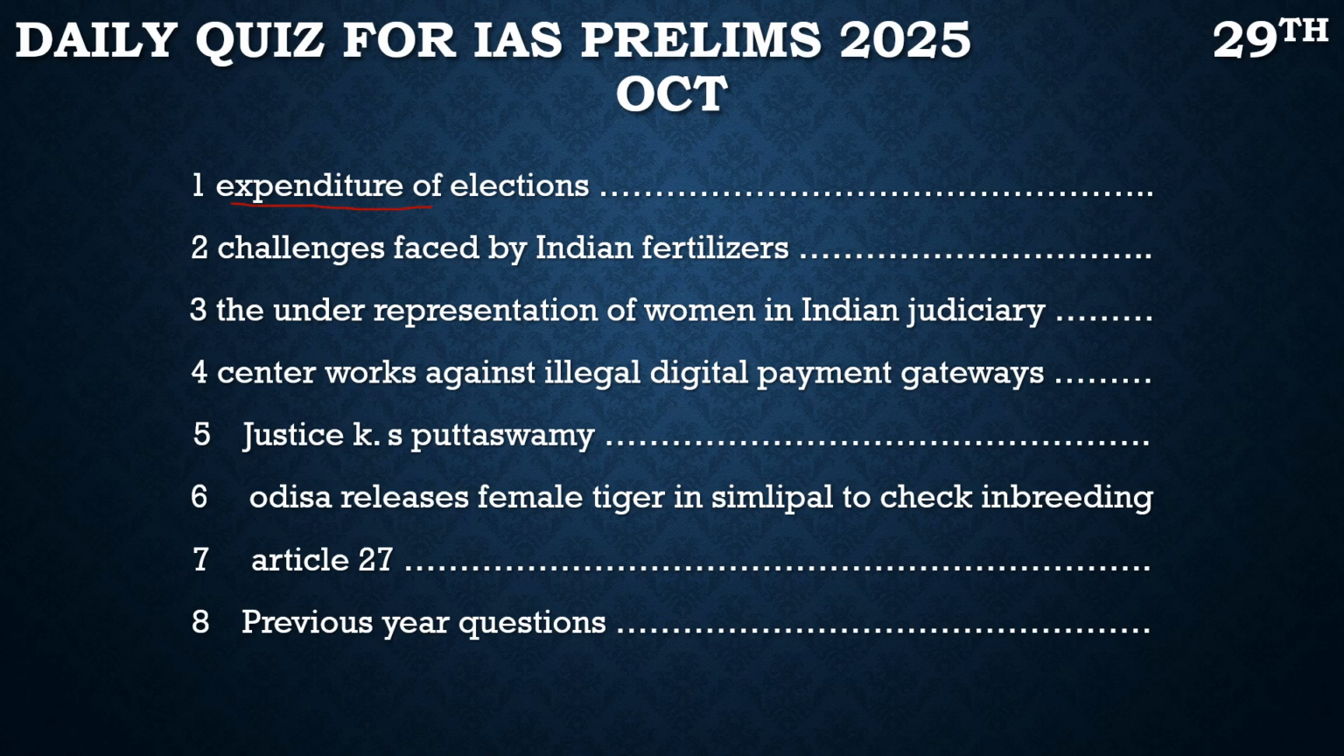Then another article here talks about the challenges faced by Indian fertilizers. A report from UP came that they have only up to 10 days of fertilizer stock available right now. So what is the issue with the fertilizers? We need to understand that India is hugely dependent on the import of fertilizers, especially potash, DAP, and urea. 20% of urea we import from different countries.